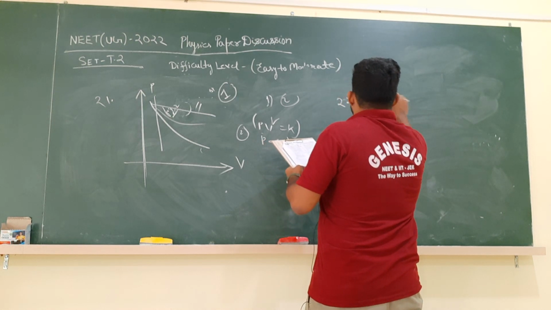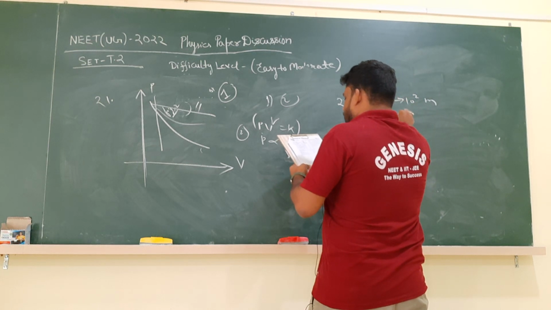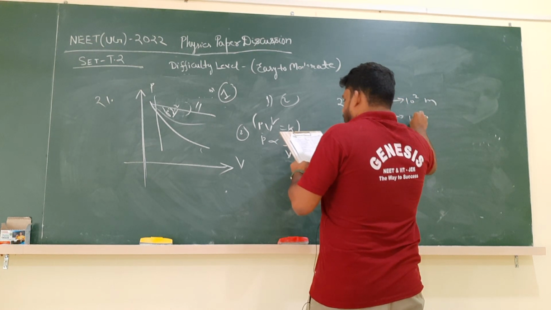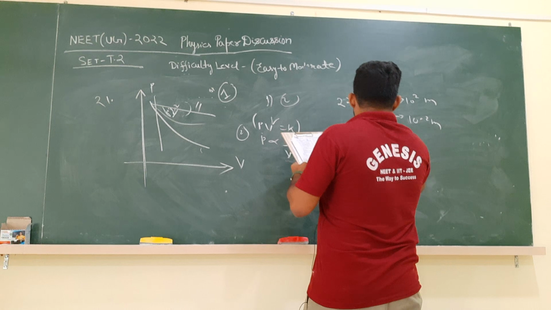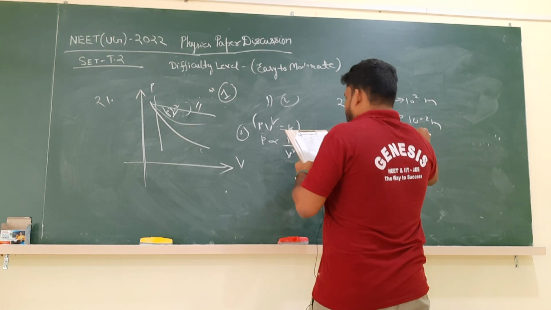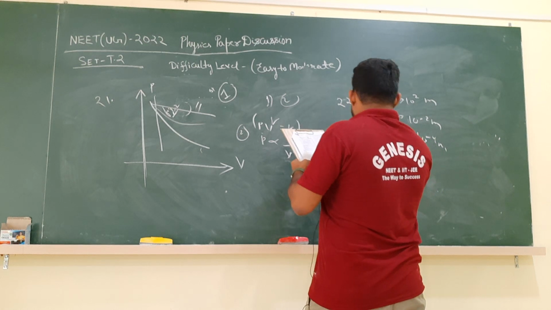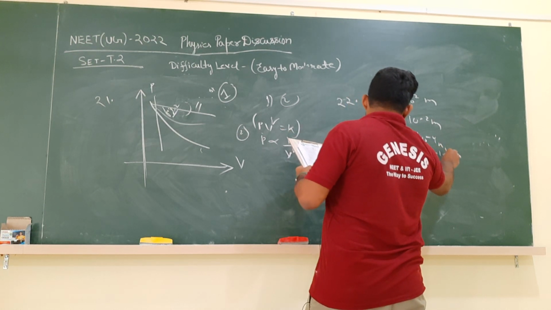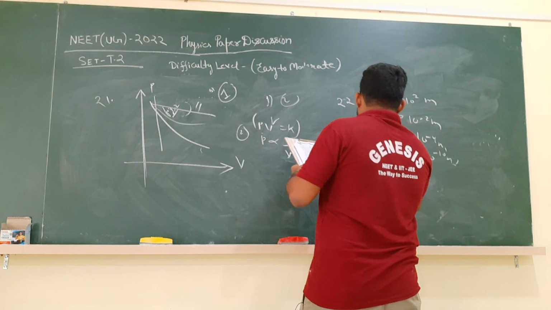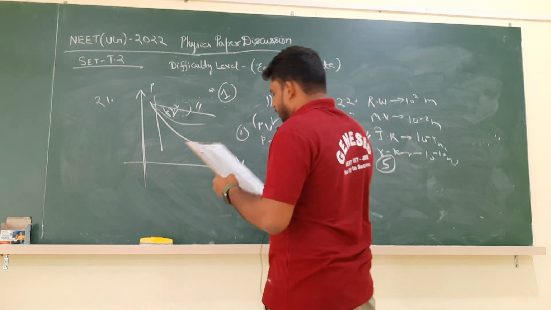Radio waves 10 power 2 meters. Microwaves 10 power minus 2 meters. Infrared radiation waves 10 power minus 4 meters. And ultimately X-rays have the least wavelength, very small wavelength, with high frequency. So option C, that means the third option is correct. Option number 3 is correct for 22.